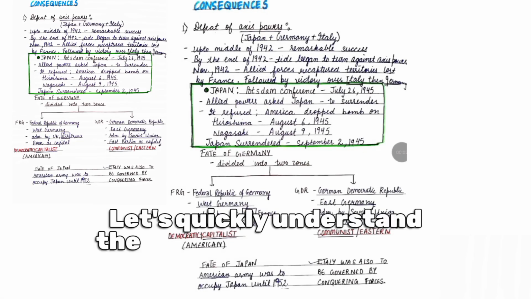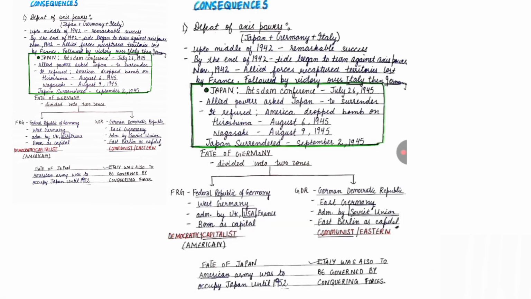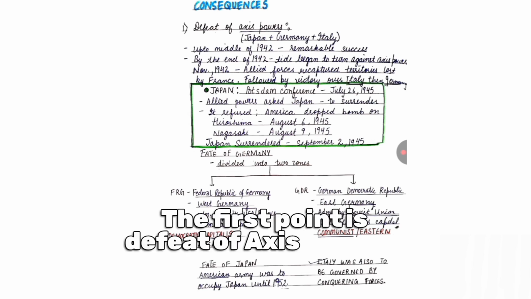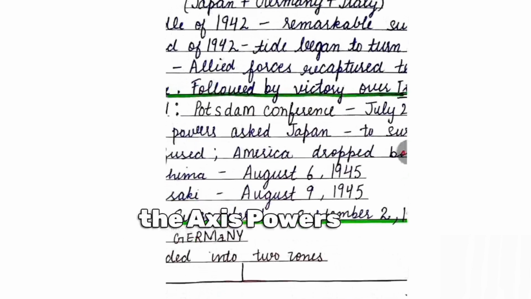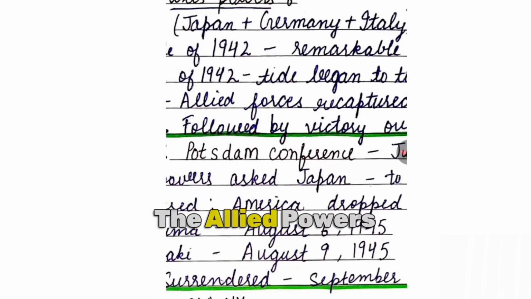Let's quickly understand the consequences of World War II in a simple way for the ICSE History Board examination. The first point is defeat of Axis powers. There were two main powers, the Axis powers and the Allied powers. The Axis powers included Japan, Germany, and Italy. The Allied powers included USA, France, and USSR.